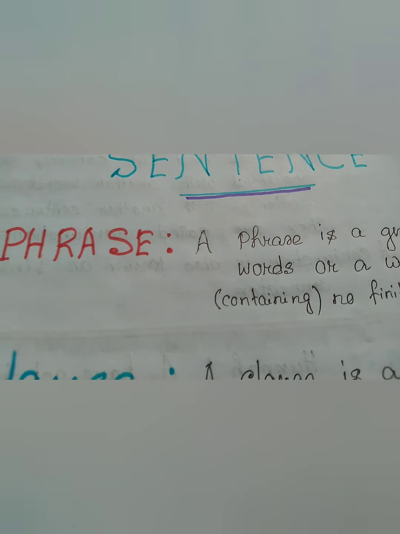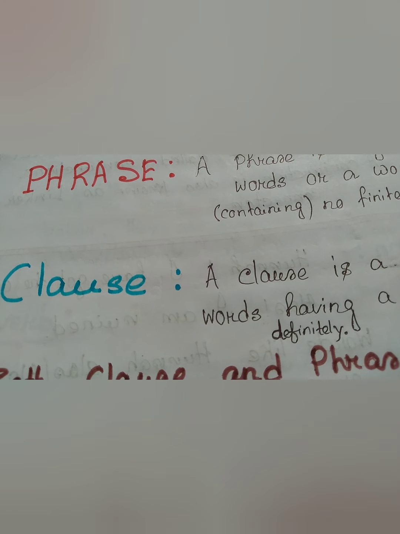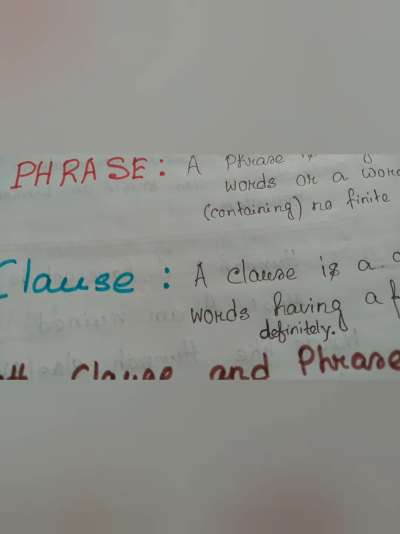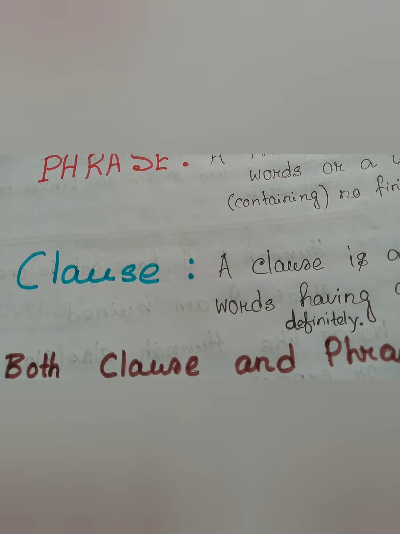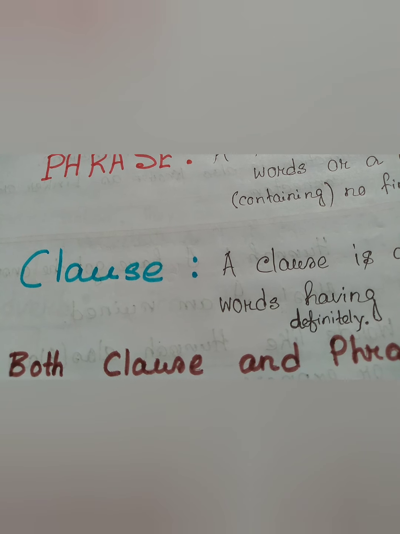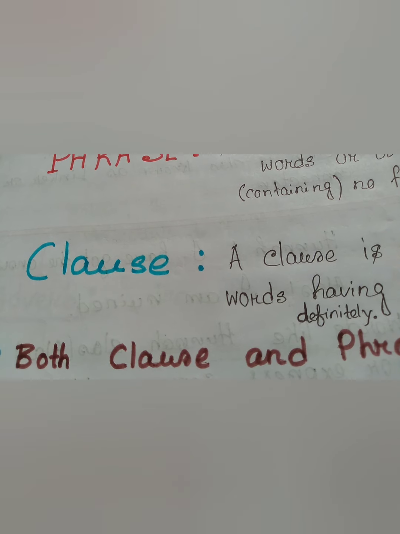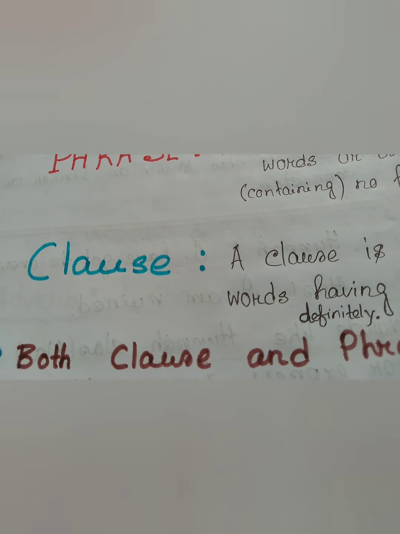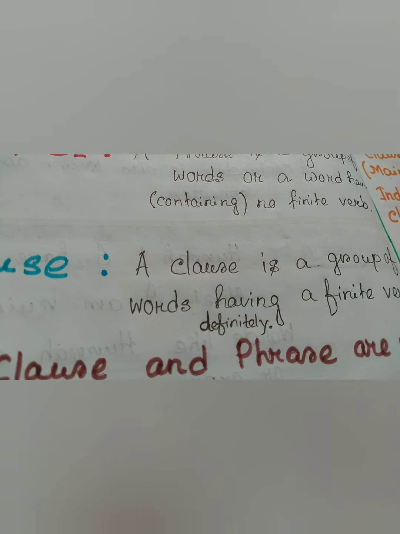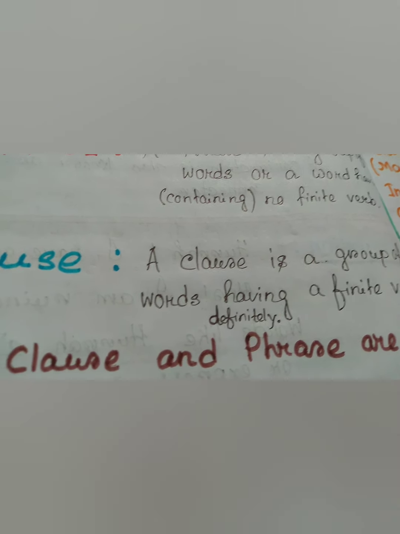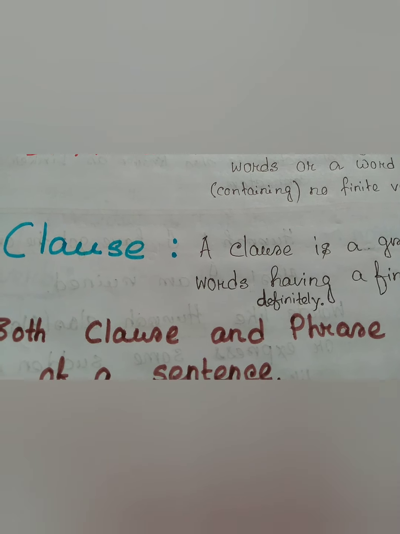And second is clause. Again, I take the same example. I saw a bird over the bridge. In this sentence, I saw a bird has a subject and a finite verb definitely. Still, it is a part of the sentence. This is called a clause. A clause is a group of words having a finite verb definitely.